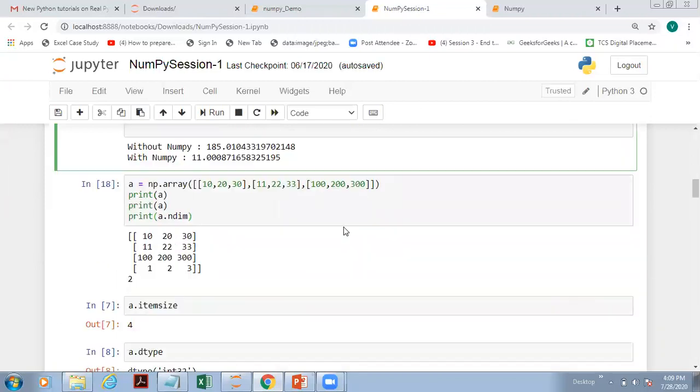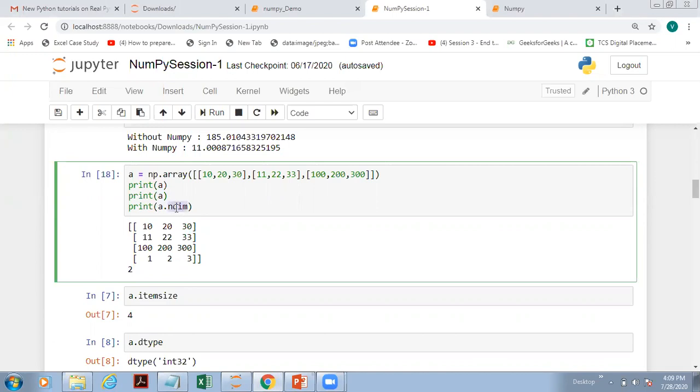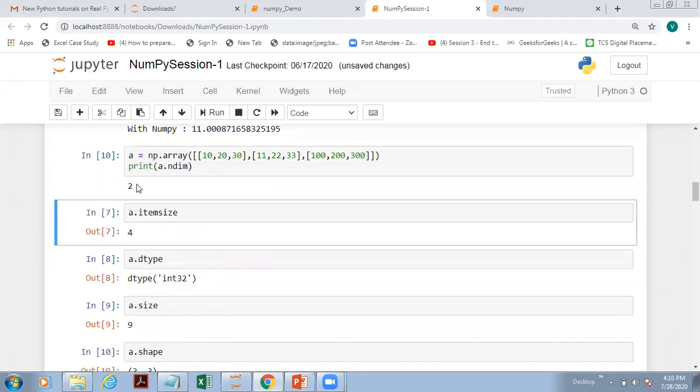Okay. Now here we have an array. If you want to know the dimension of this array, we have an inbuilt property. We can just write a.ndim. This will tell us the dimension of the array. So here you can see this is our normal two-dimensional array, so you got the result as 2 in this case. If I remove this, you'll still get the dimension as 2.